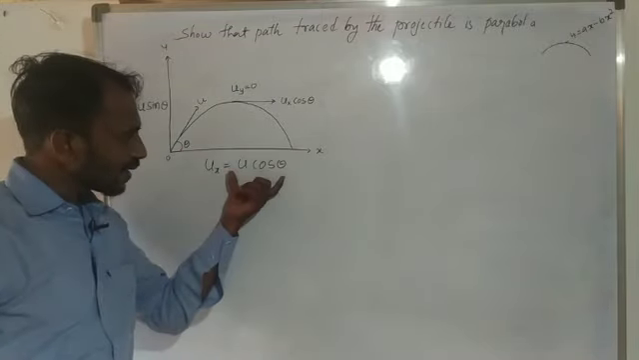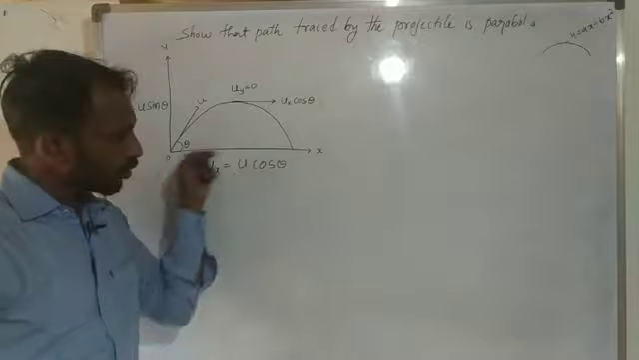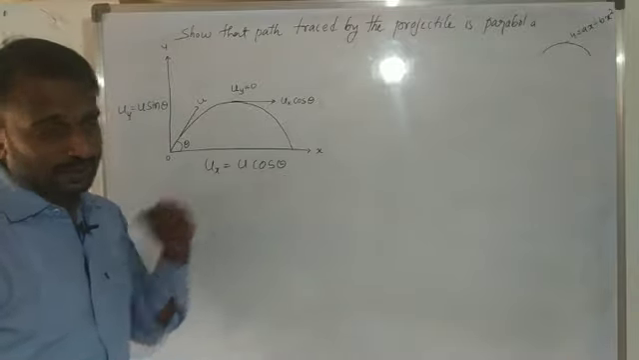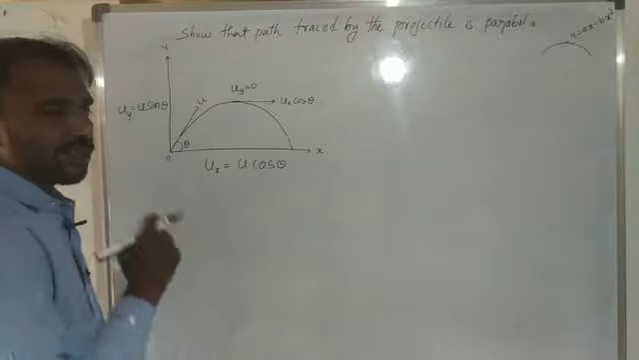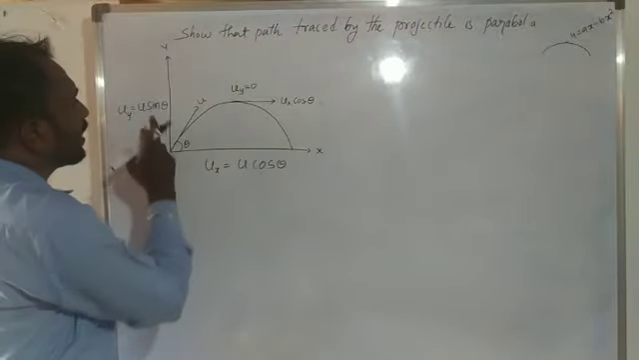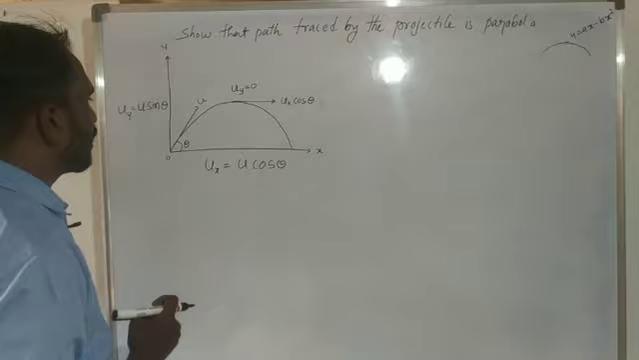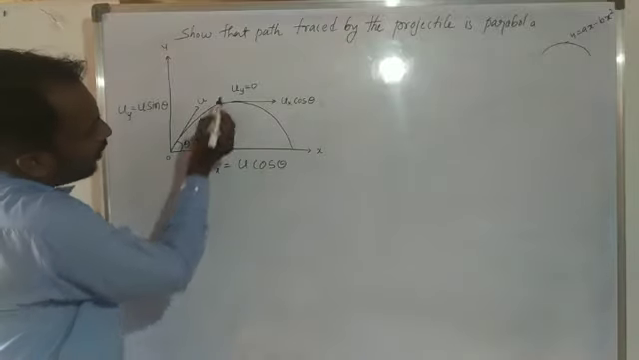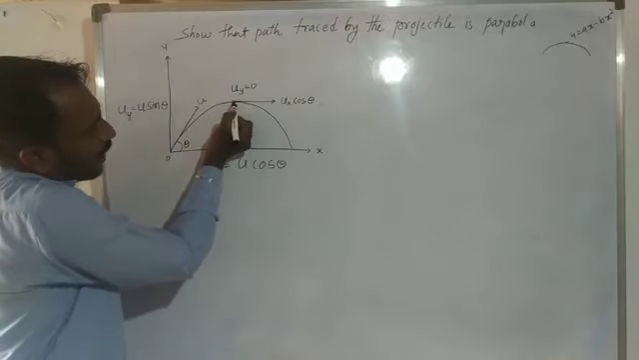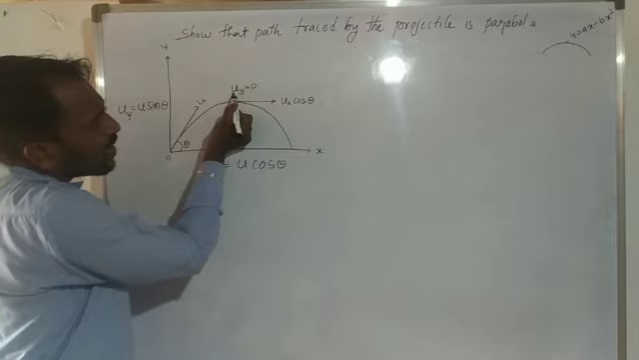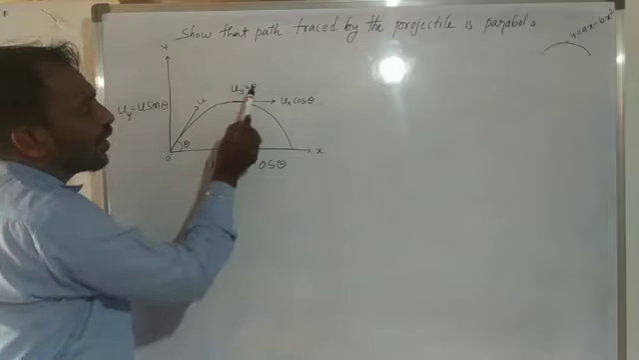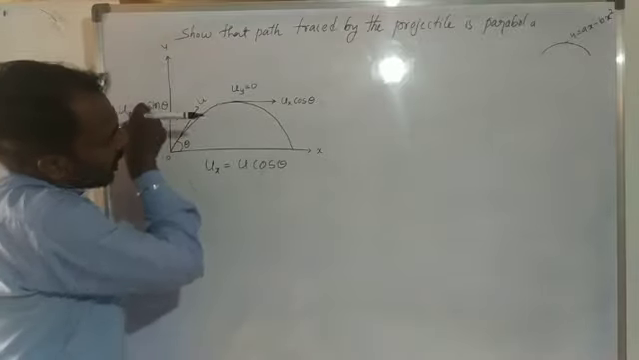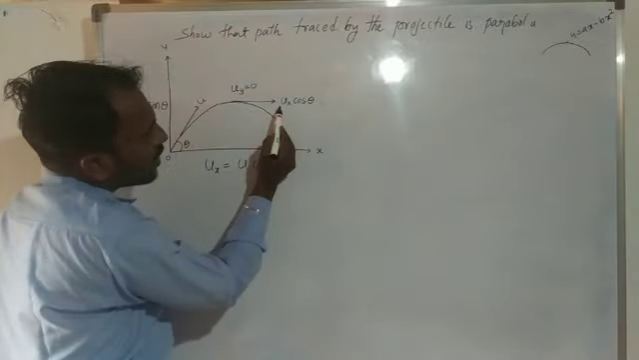Where theta is present, on that side we take cos theta. In that component we consider u cos theta. So u cos theta is the horizontal component present along the x-axis, and u sin theta is the vertical component along the y-axis. At maximum height, the velocity along the vertical component is 0.